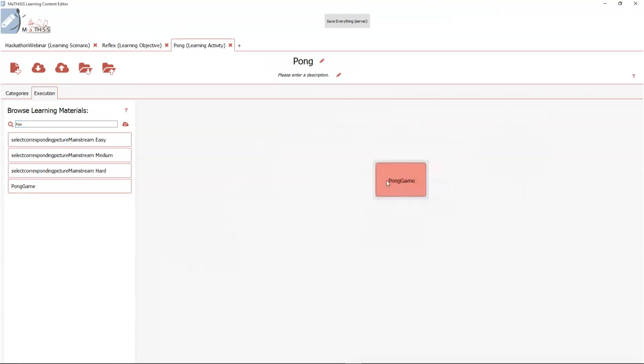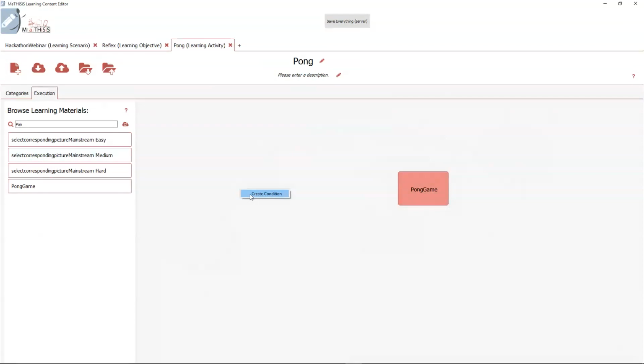And here it is. We have our Pong game inside this learning experience, and you can apply some filters on this game, in order to give the person who produces the learning experience the possibility to fit the exact needs of his learner.